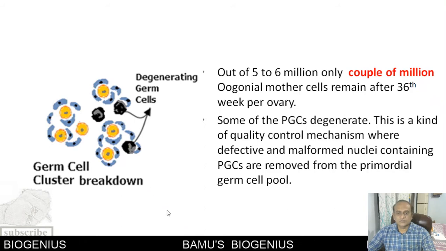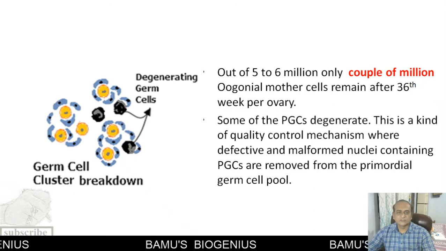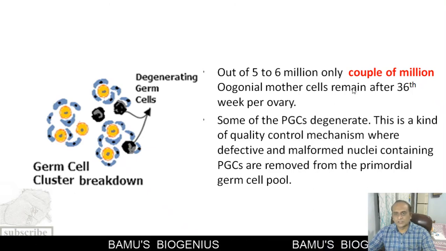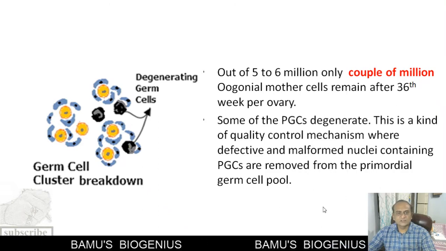So this is how the defective and malformed nuclei from this pool of primordial germ cells are removed from the pool.